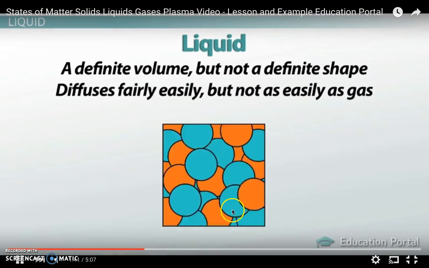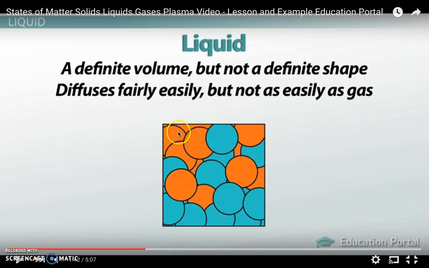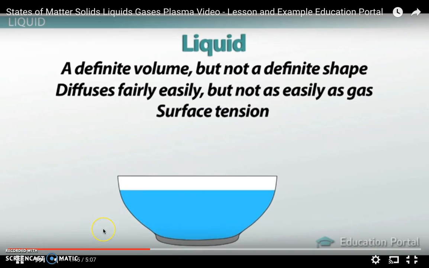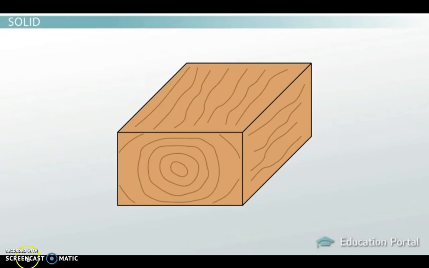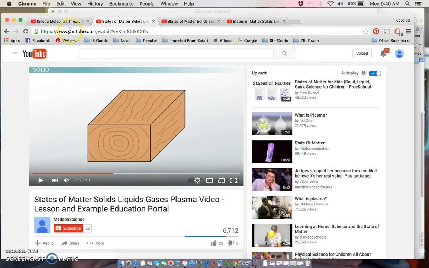They can also diffuse. This is what I was talking about: this is one liquid, this is another liquid, and notice that eventually they'll bump into each other enough and diffuse to be equally distributed throughout the mixture of liquids. And then surface tension. This is the attraction of those molecules across the surface of the water, and this is basically a huge reason why bugs can walk on water. All right, so we're going to move on to the next one.